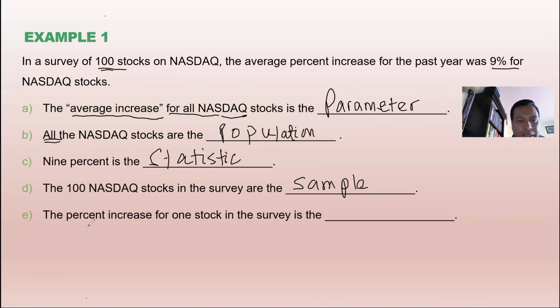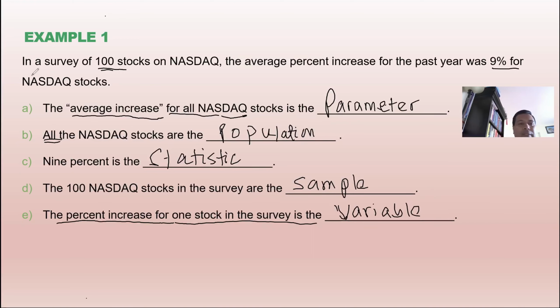Last one is the percentage increase for one stock in a survey. So this is at individual level. Like in your introductory post, you are asked to write the statistic about yourself. So that is at individual level. When we are looking at a statistic at individual level, remember that it is a variable.